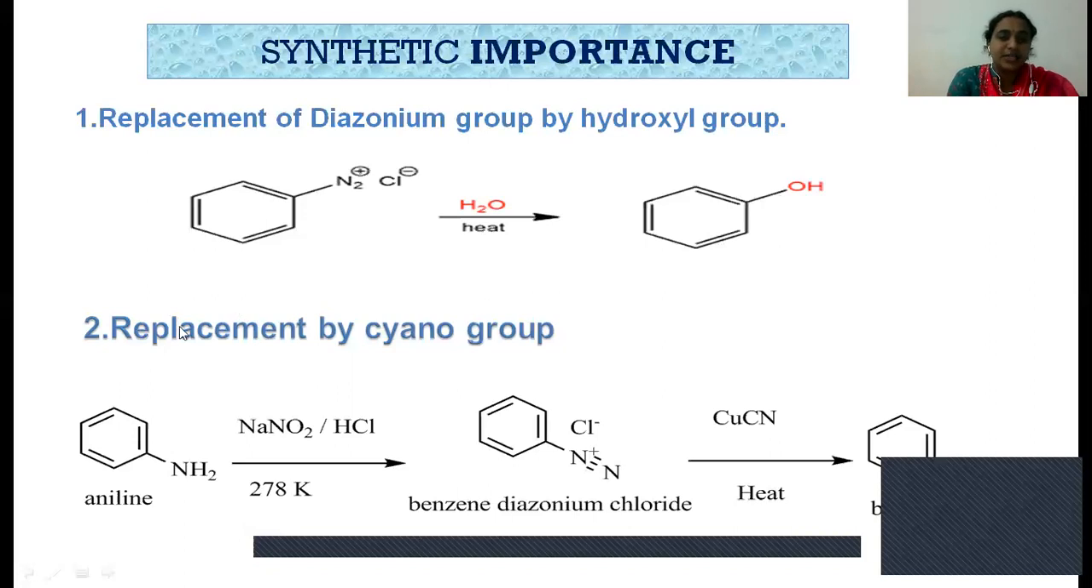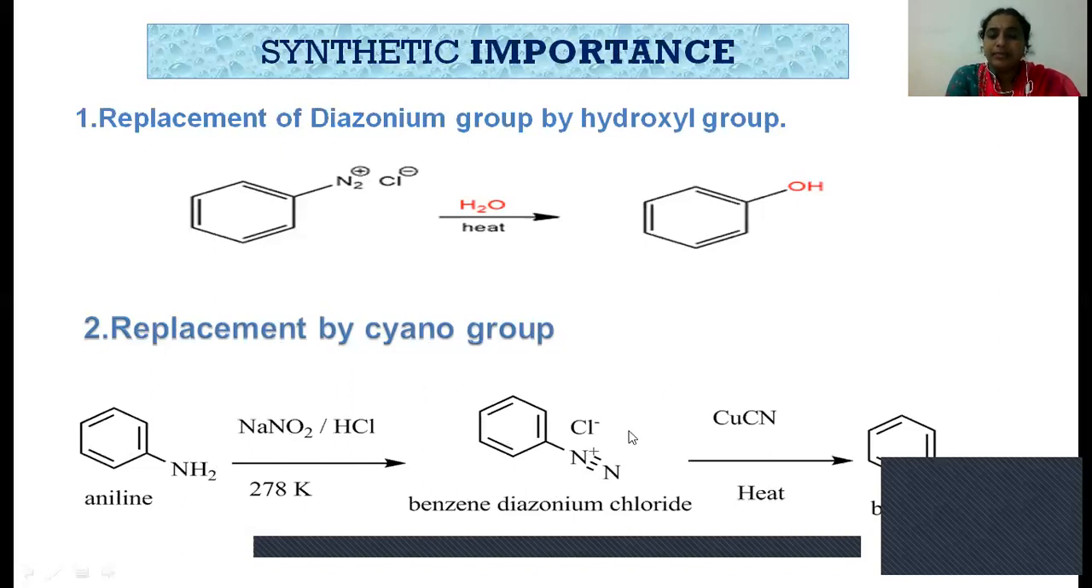And the next reaction: replacement of the diazonium group by the cyano group. Here, as we have all studied, aniline reacting with sodium nitrite and HCl at 0 to 5 degrees temperature, like 273 to 278 Kelvin, produces the benzene diazonium chloride.